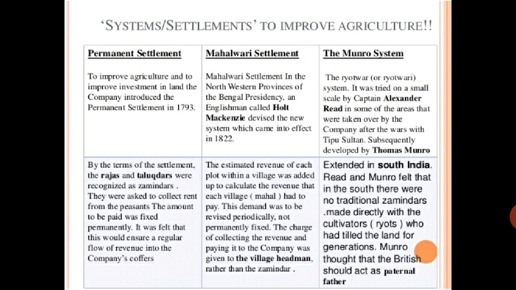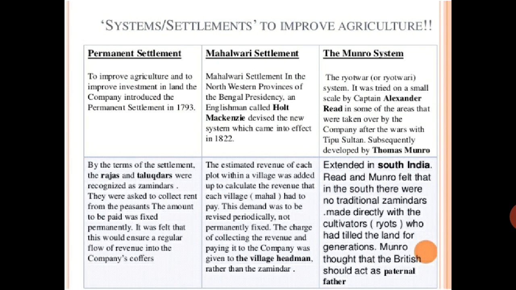It was felt that this would ensure a regular flow of revenue into the company's coffers. The company people were thinking that they would get a regular amount of revenue. But in that also they were not satisfied and some problems were there.